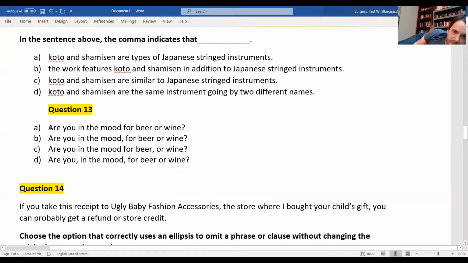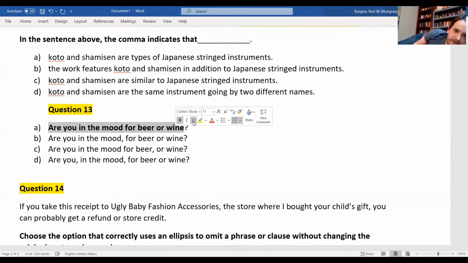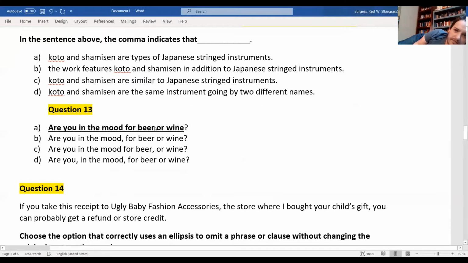Are you in the mood for beer or wine? There's no pause here and no comma. That's because we really have two choices. Wine and beer are not the same thing. Beer or wine really amount to two different choices. Okay.